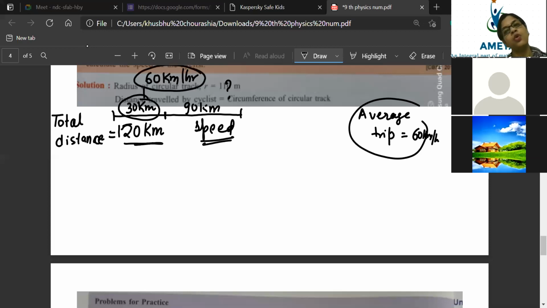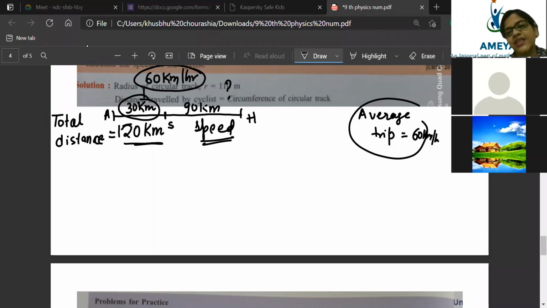Imagine this is your home, this is a school, and this is my home. From A to S you are going with a speed of 60 kilometer per hour and you have covered 30 kilometer.